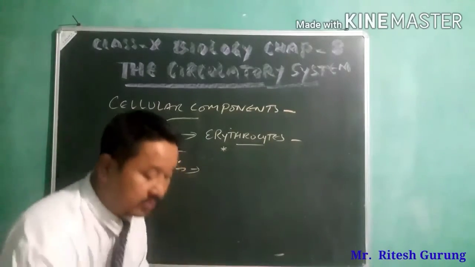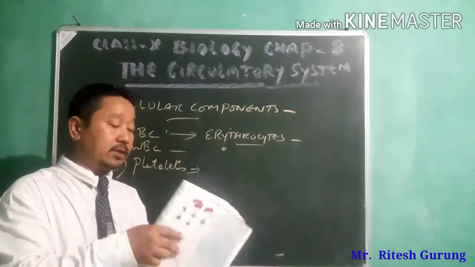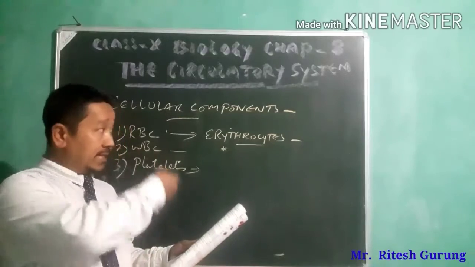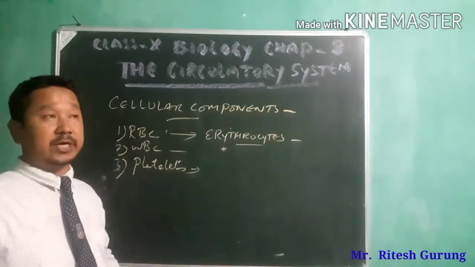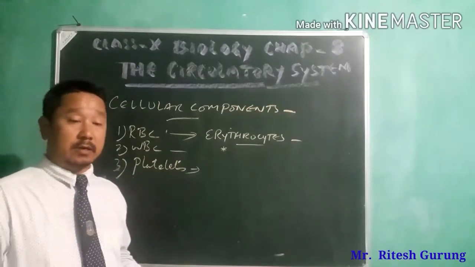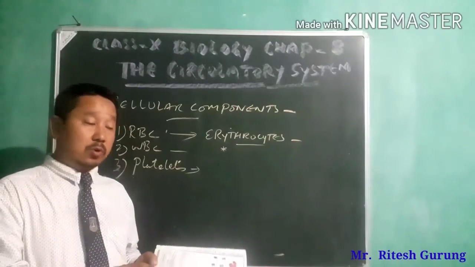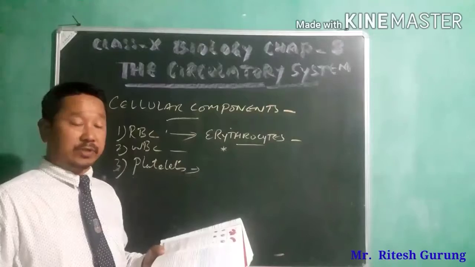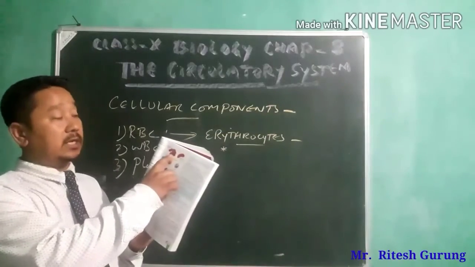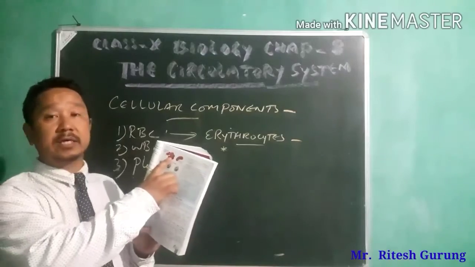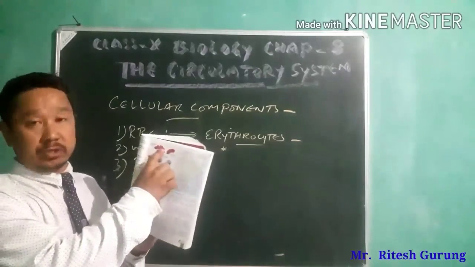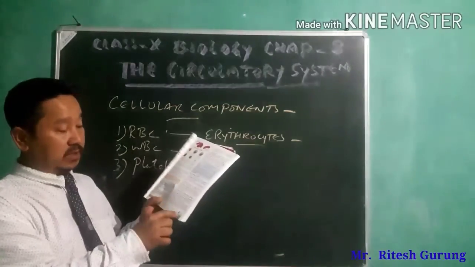I'll show you from the book itself. Rather than writing on the board, I'll show you from the book, because I'm very sure you have the book open with you. See here, this is the minute biconcave disc-like structure, shown here on page number 93.